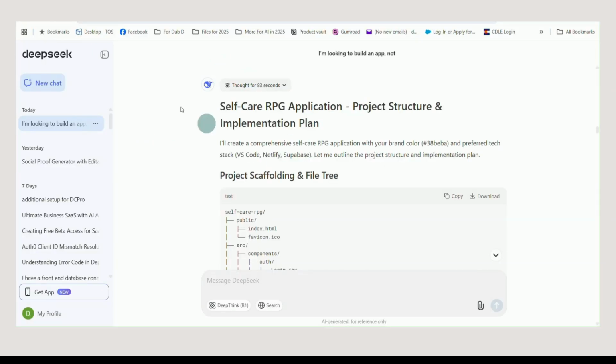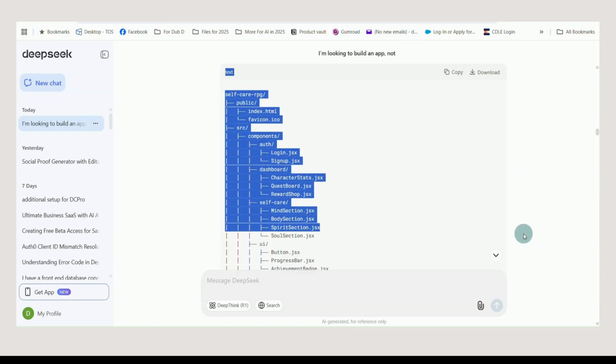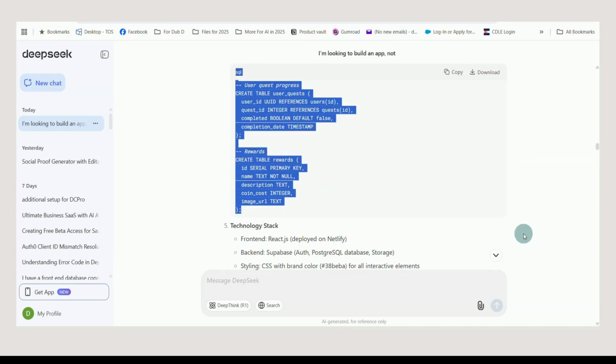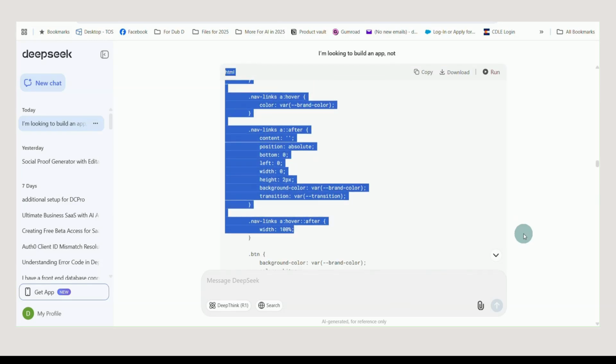So now we're going to go back here and start from here. We're going to go down and highlight all of this, all the way down. That includes the file tree and all the files, all the way down.